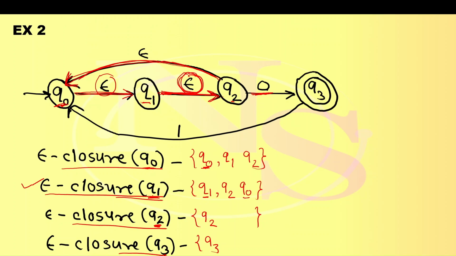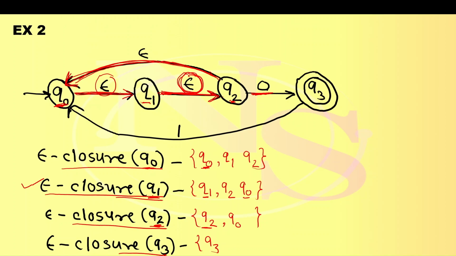Next, epsilon closure of Q2, a set of states including itself, so Q2 is added. Go to Q2 and find out if there is any epsilon transition. Here is a 0 transition, and here is an epsilon transition going to Q0. So add Q0 here.